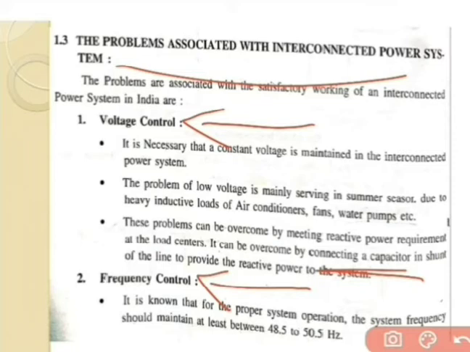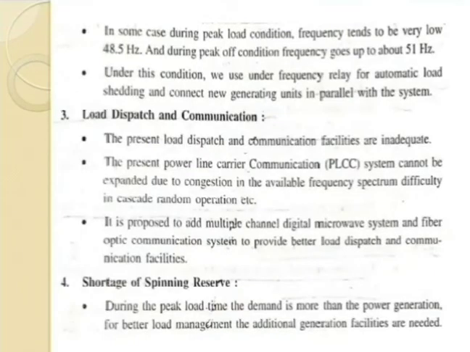An interconnection system has a frequency range of 48.5 to 50.5 hertz, which should be fixed. If a fault occurs, the frequency can go down to 48.5 hertz, and during peak conditions the frequency can reach up to 51.51 hertz.